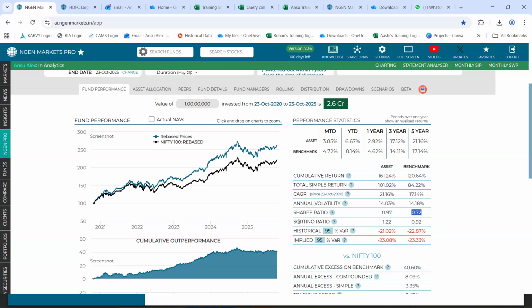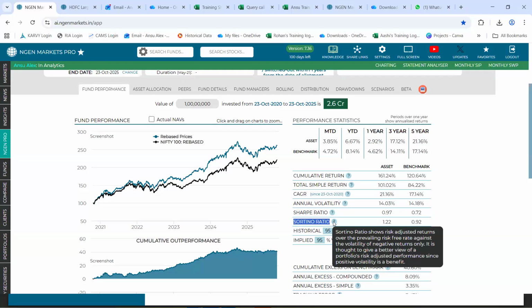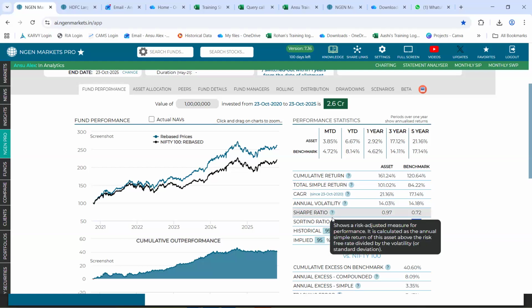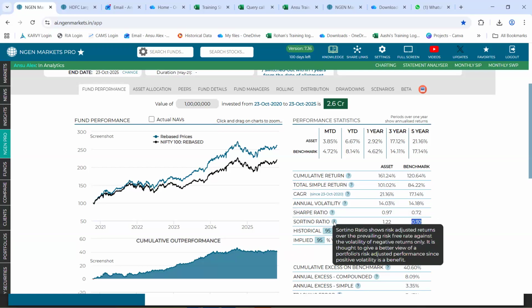Post which we try to understand the Sortino ratio, which happens to be exactly similar to that of Sharpe ratio, which will let you know the risk adjusted return. The only difference is that in Sortino ratio, for the purpose of considering the volatility parameter, we will consider only the negative returns as we try to understand the downside risk of both the fund as well as the benchmark. And this ratio as well, the higher it is, the better it is. More like Sharpe ratio, the only difference will be the volatility parameter that we consider will be the negative returns that we take in.